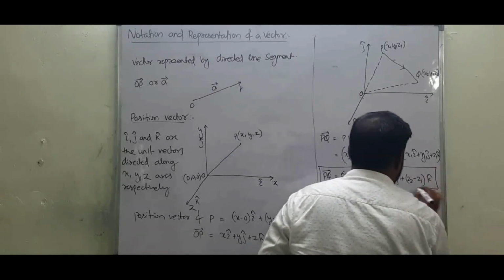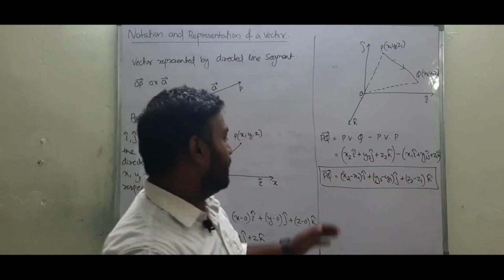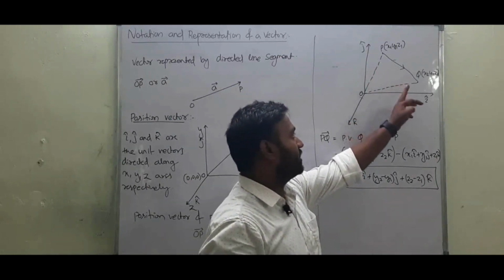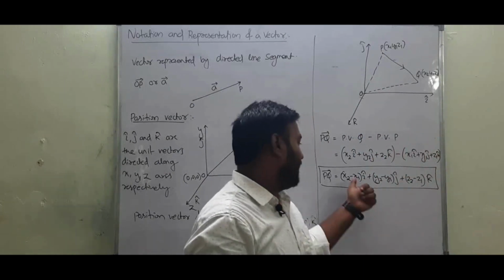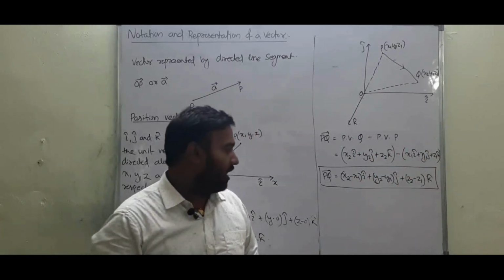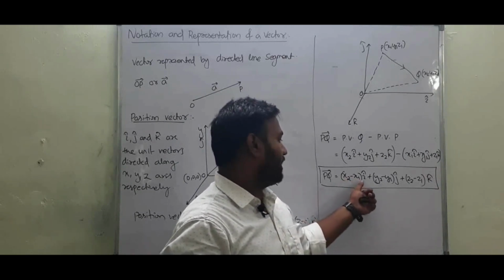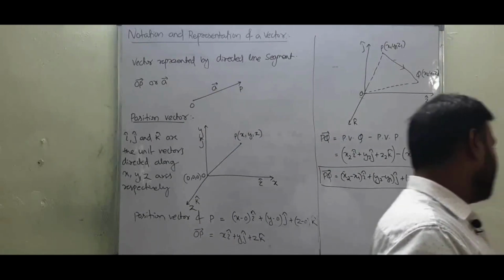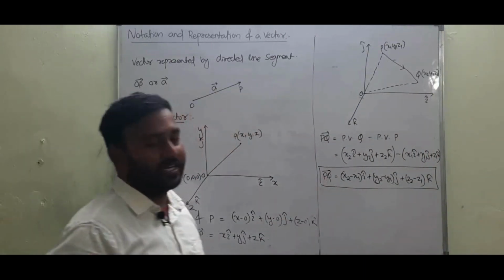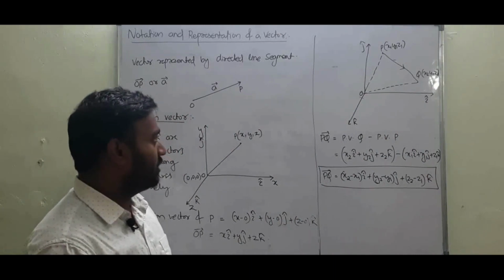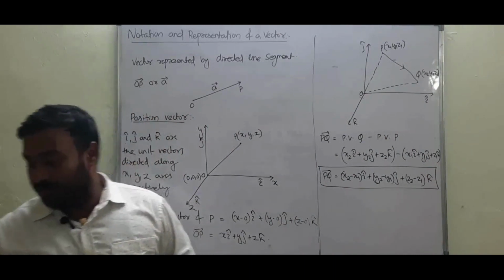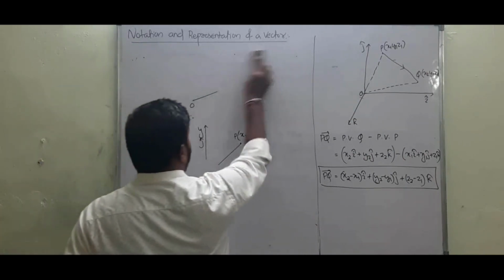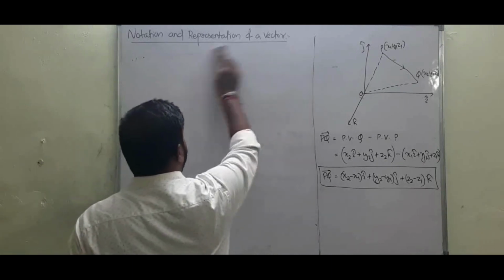So we can directly find the PQ vector if the coordinates of two points are given, that is final minus initial with their corresponding unit vectors: (x2 minus x1) i cap, (y2 minus y1) j cap and (z2 minus z1) k cap. Add it, and we will get our PQ vector. The next thing that we need to know is the scalar component of a vector and the vector component of a vector.